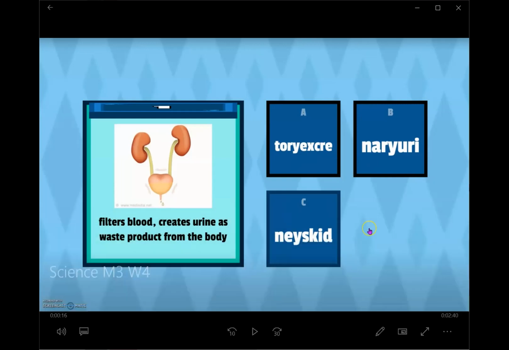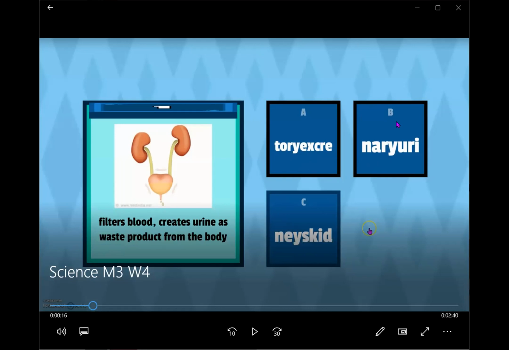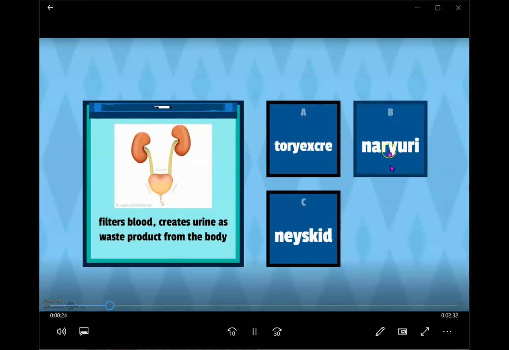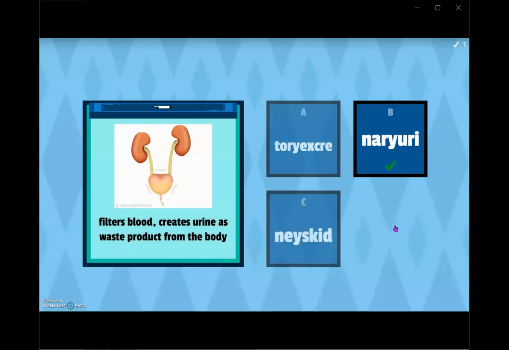Excretory and urinary are almost the same, and kidneys is the one processing the removal of the waste. But the answer is urinary, as in the word urine. So let's spell urinary again, everybody. How do you spell urinary? Urinary. Good job.